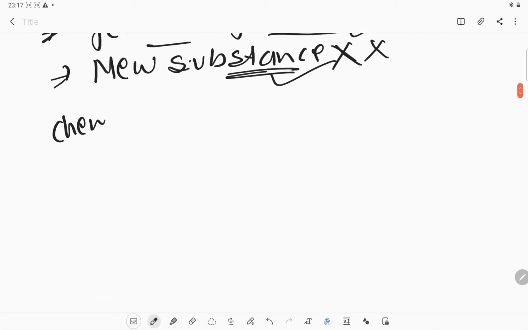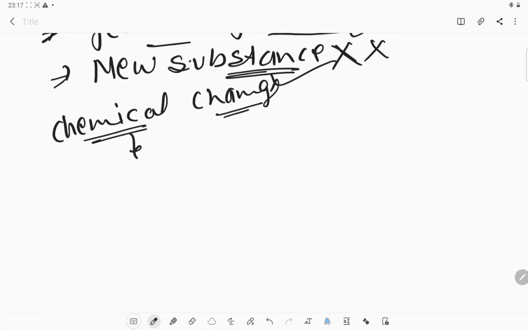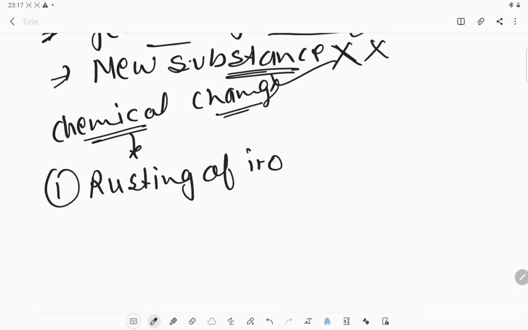If we talk about chemical changes, these are the changes which we get from chemicals. For example, the first is the rusting of iron. Rusting of iron is a chemical change which we can see very often in our day-to-day life.